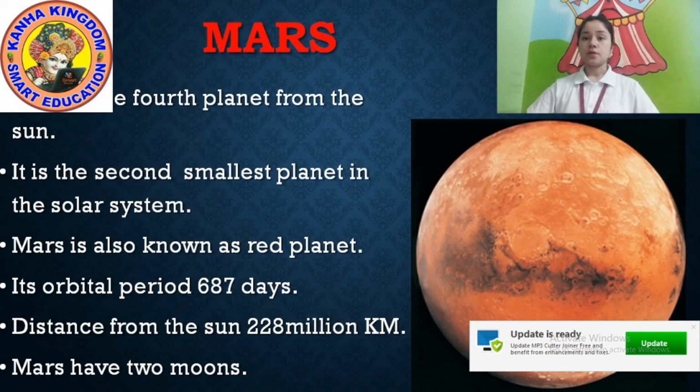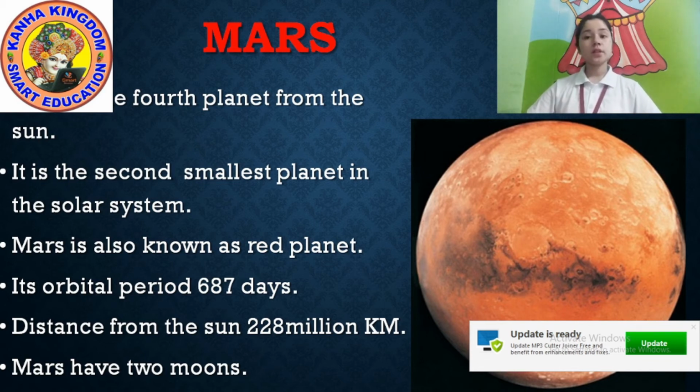Distance from the sun is 228 million kilometers. And Mars has 2 moons. Do you know the moons? Our Earth has 1 moon. Like that, Mars has 2 moons.